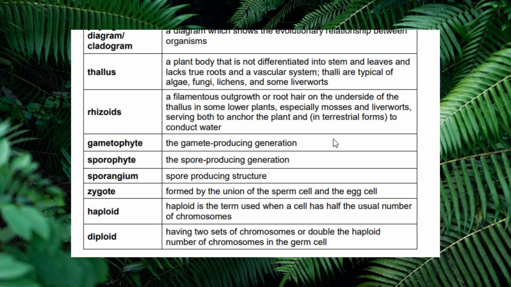Gametophyte, a gamete producing generation. There's sporophyte, spore producing generation. There's sporangium, spore producing structure. Zygote, formed by the union of sperm cells and egg cells. There's haploids. Haploid is a term used when a cell has half the usual number of chromosomes. There's diploids, having two sets of chromosomes or double the haploid number of chromosomes in germ cells.